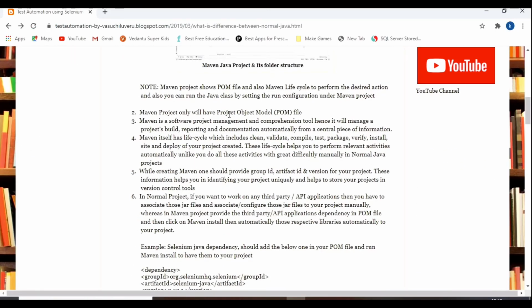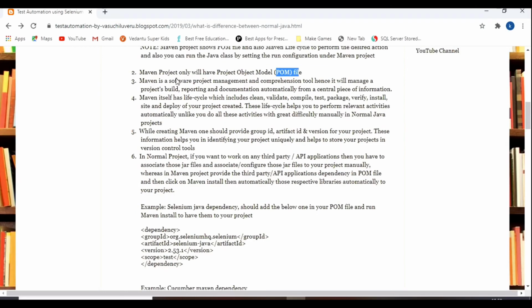Not only structural difference. As I said, whenever you have Maven, you will have the project object model here. This is a POM file, and Maven is a software project management and comprehension tool where you can manage build, report, and documentation automatically.